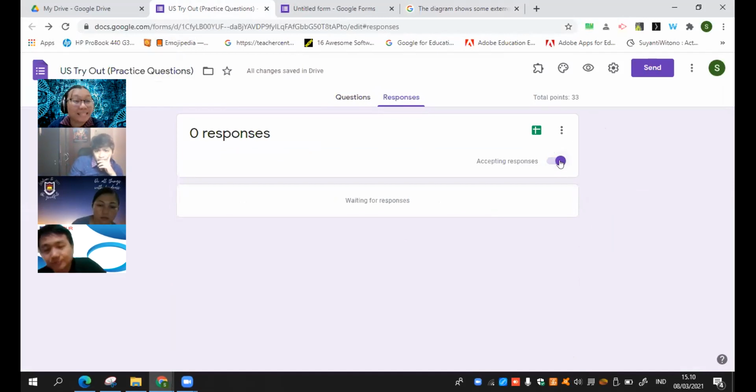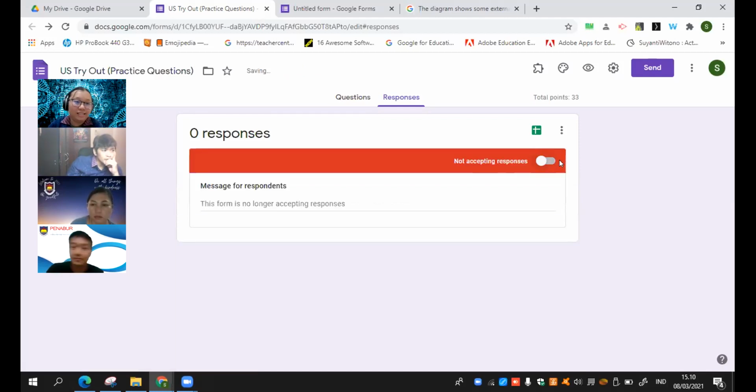Google made the basic one, and then it's actually being developed by another developer to be another app. So this one we need to do it manually. We just close it if we don't want to get any more answers.